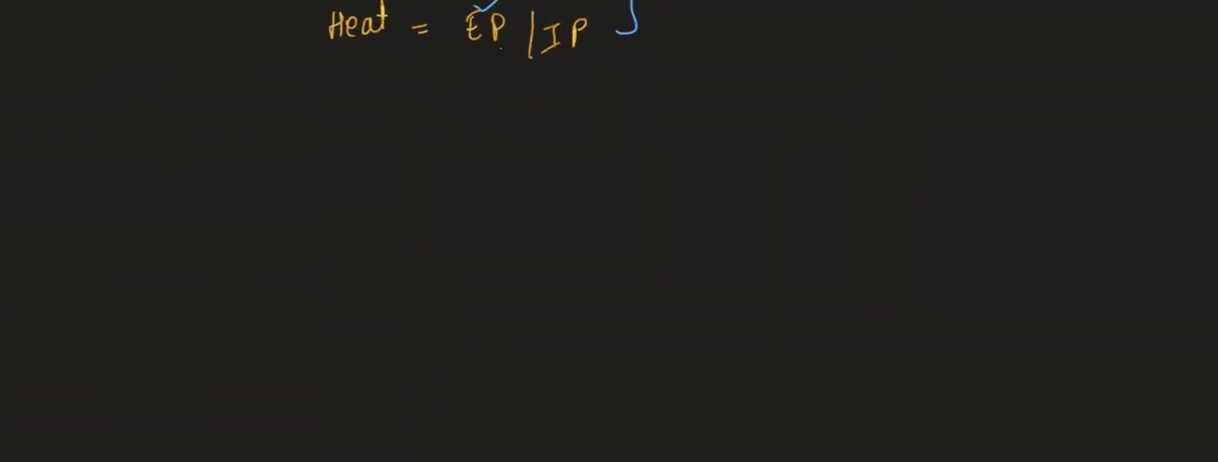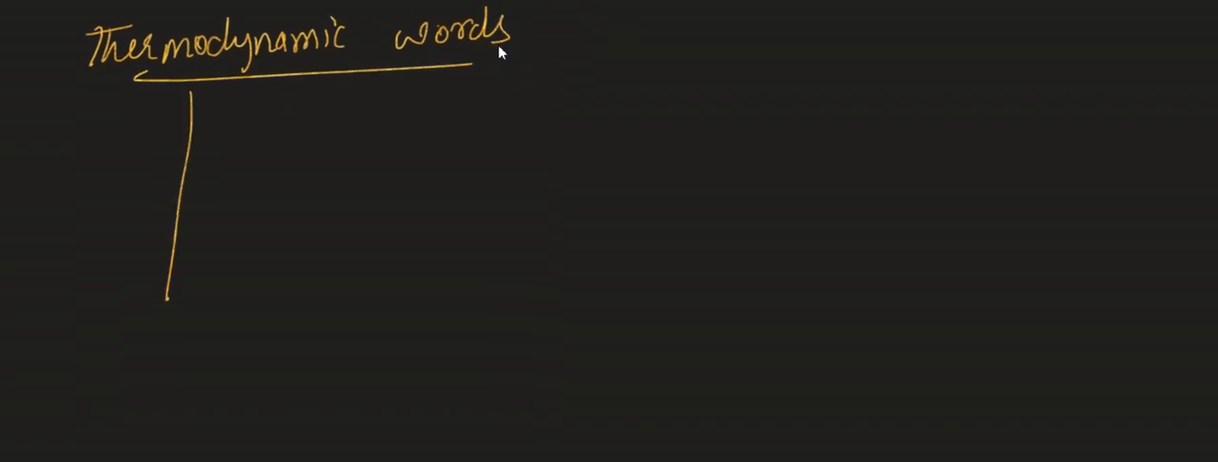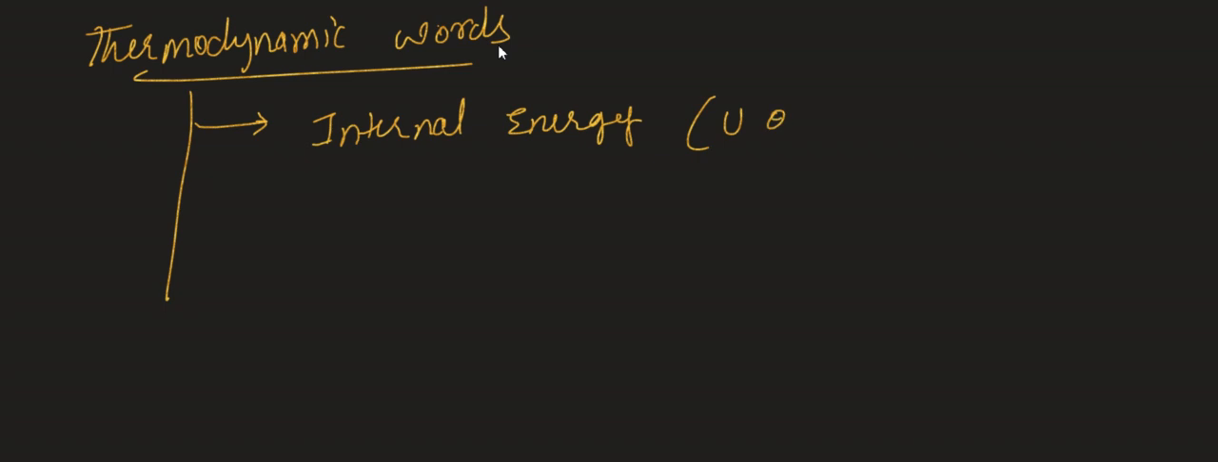Now the basic terms in this chapter. Thermodynamic words we are going to start. What are the basic thermodynamic words we are going to study in this chapter? First of all, we are going to study internal energy. Internal energy is denoted by which letter? U or E. You should have clear clarity regarding the letters. Some people think E is for enthalpy. No, E is for internal energy.